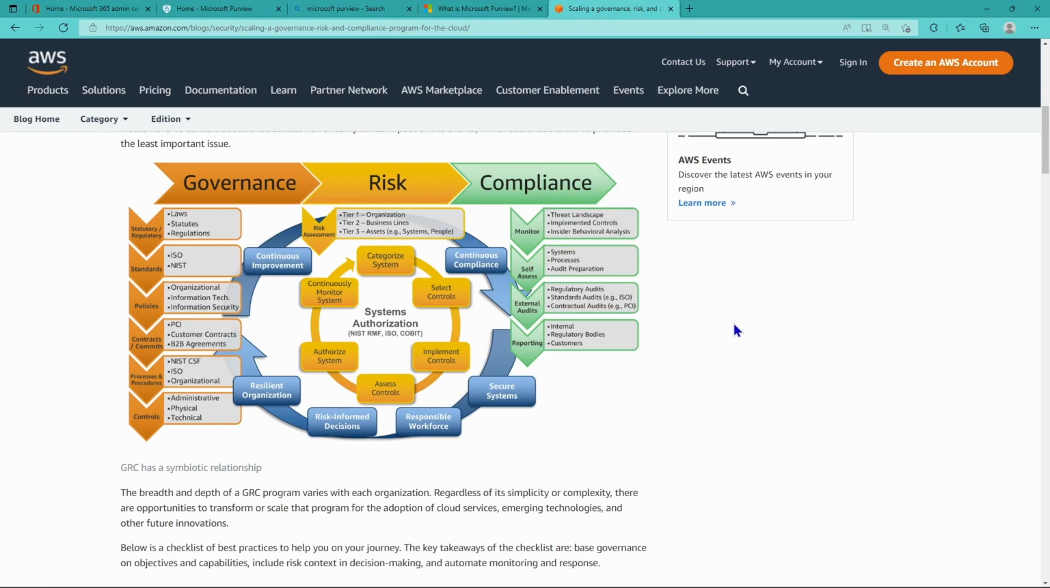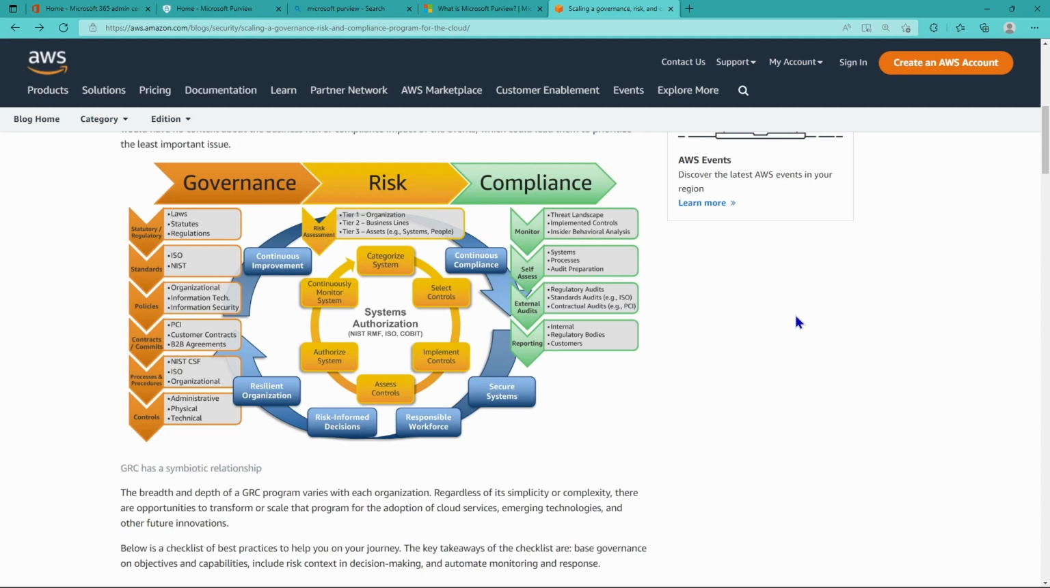Now I'm bringing up this other page from AWS, and I'm doing so with purpose and with the intent to showcase that this is a broader industry-wide look at how to govern, how to manage risk, and how to ensure compliance against a number of different standards. This is not only Microsoft relevant, this is not only relevant to customers who have their data on the Microsoft 365 stack, but it's a much broader conversation. Now, this is a great look at what GRC is.